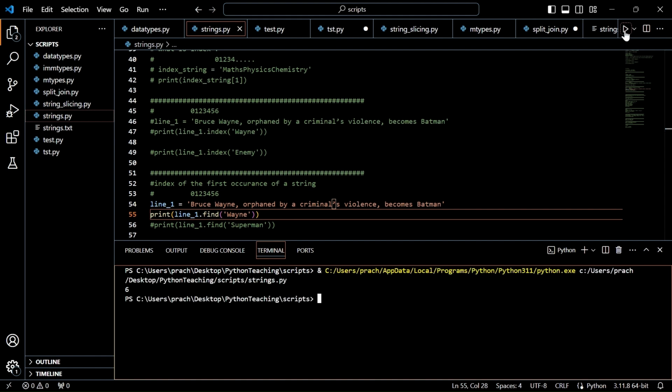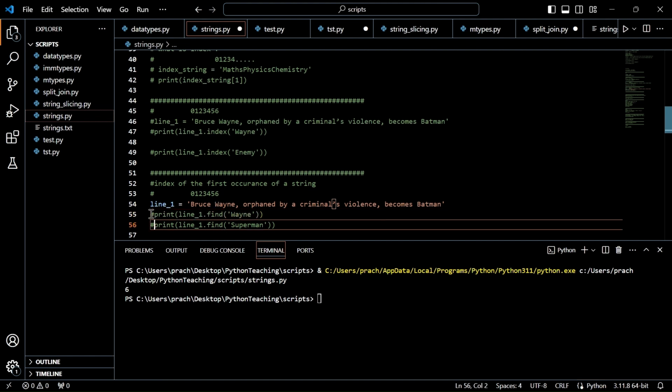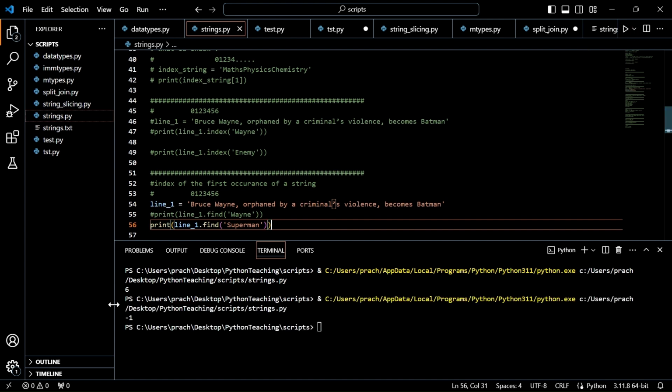Let me execute this. Yeah, now we got 6. We know how we got 6, right? So now it is starting with 6. Let's now search for a word which is not available in this sentence. So the substring here is Superman. Superman is not available in this sentence. Now what did we get? We haven't got any error. We got -1. Okay, it is very useful sometimes.